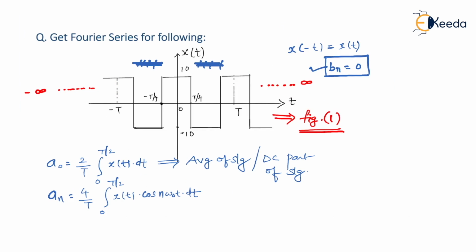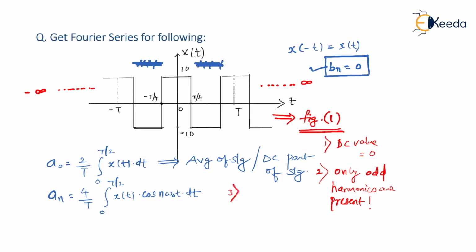For this, we have two very, very important conclusions. The first conclusion is that the DC value is equal to 0, and the second very important conclusion is that only odd harmonics are present. With these two observations, I'll be coming to a very important result in the next to next video lecture. But just for the sake of having these observations, write it in your notebook: from figure number 1, DC value is always 0, only odd harmonics are present.